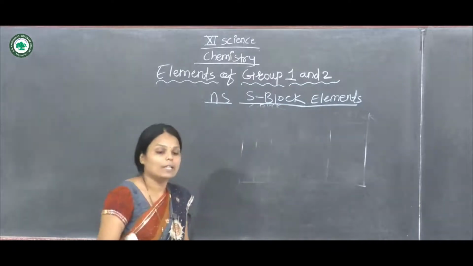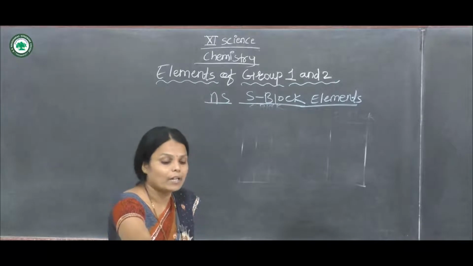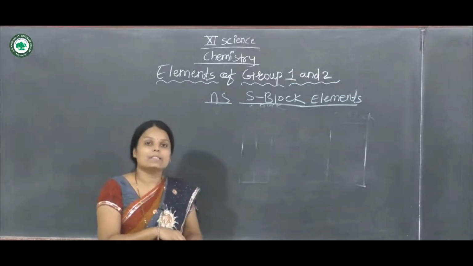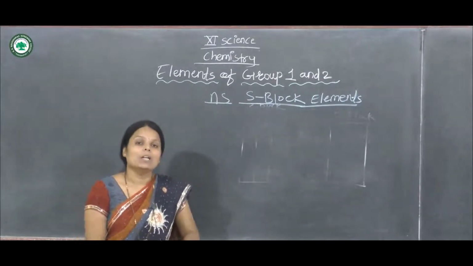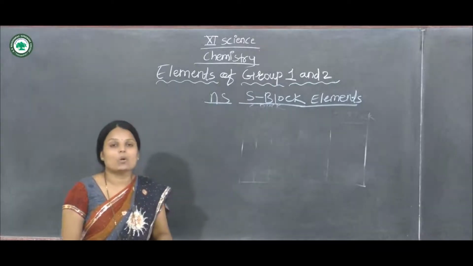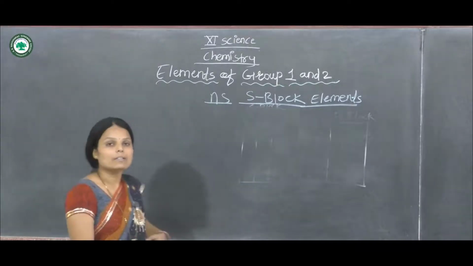Now we will study the group first and second elements, their names and symbols, their atomic numbers and electronic configurations, in this lecture.